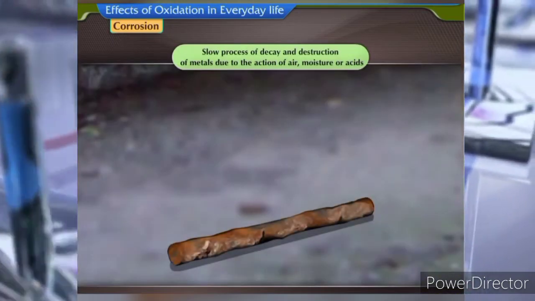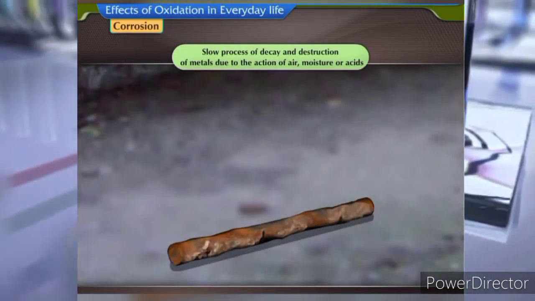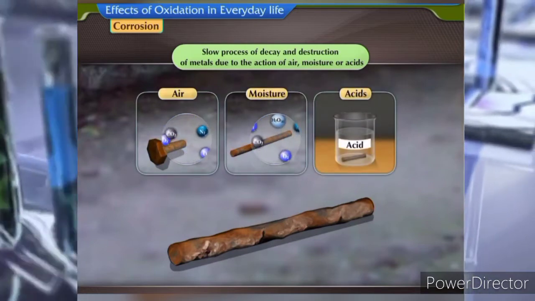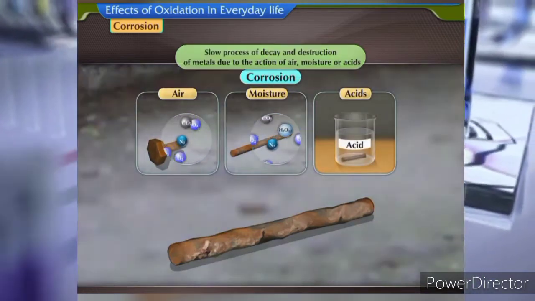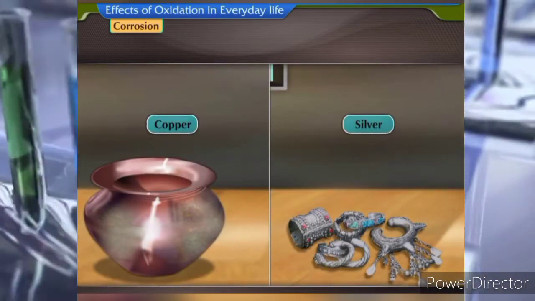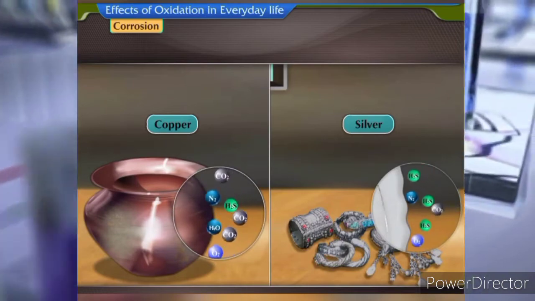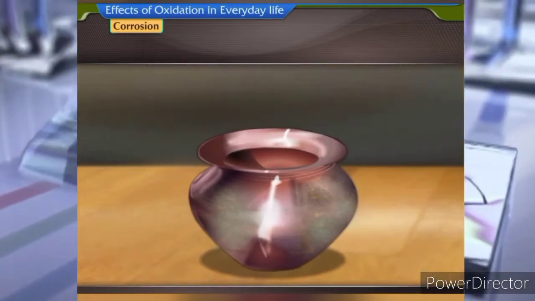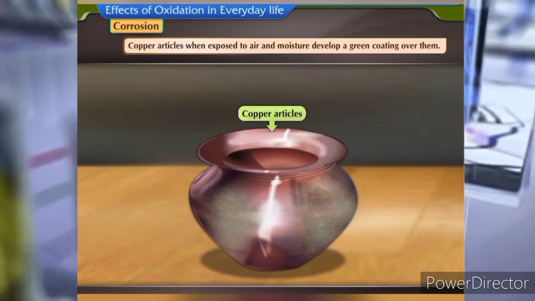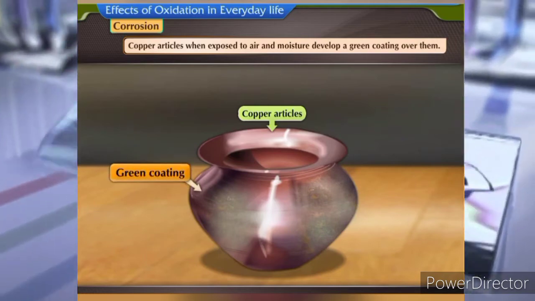This slow process of decay and destruction of metals due to the action of air, moisture or acids is called corrosion. Some other metals like copper and silver also get corroded when exposed to light and moisture. Copper articles, when exposed to air and moisture, develop a green coating over them.